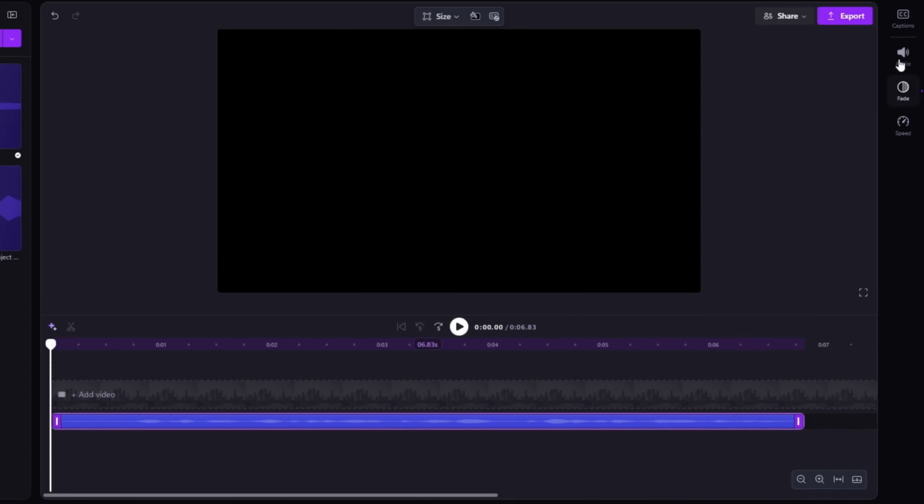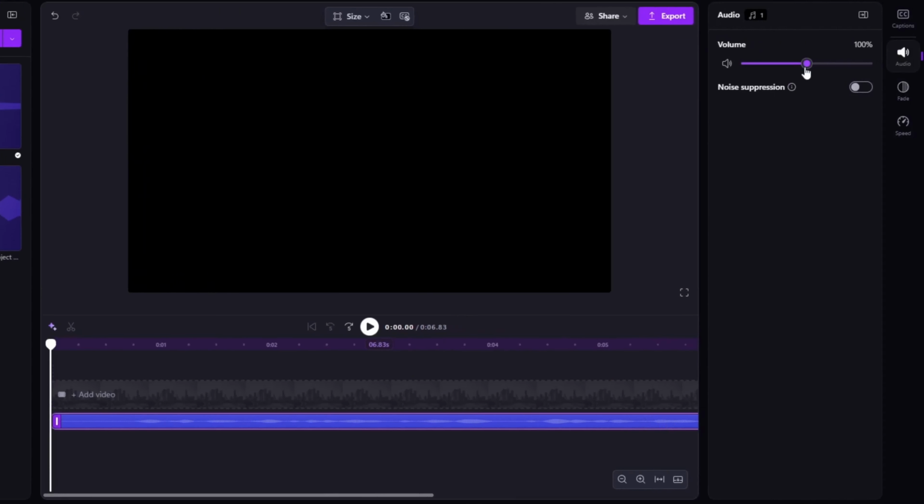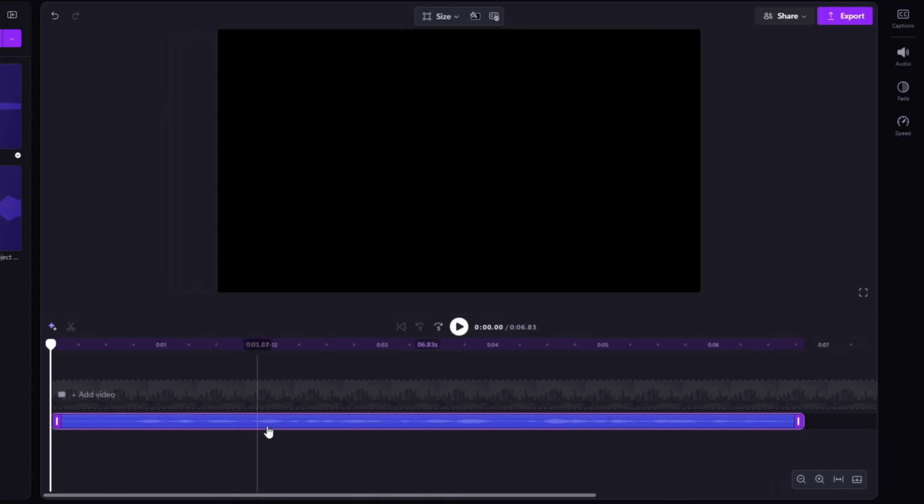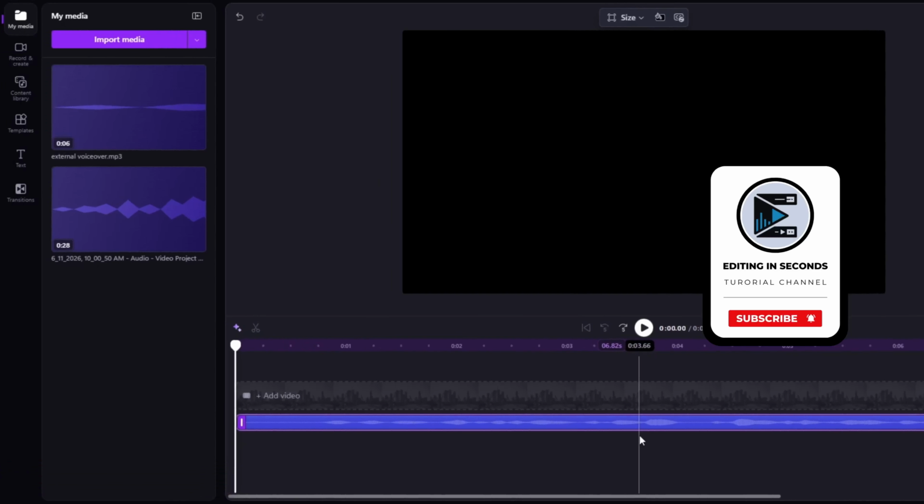You can also do some adjustments here inside of Clipchamp, like adjusting the volume or adding some noise suppression. Once that's done, you can use it in your videos, or maybe you'd like to export it as an audio only. That's pretty much how you would do it.